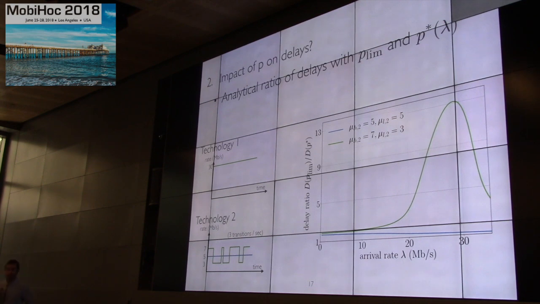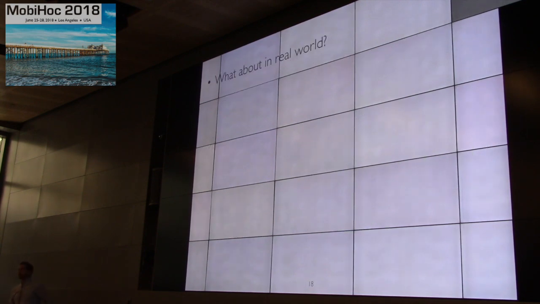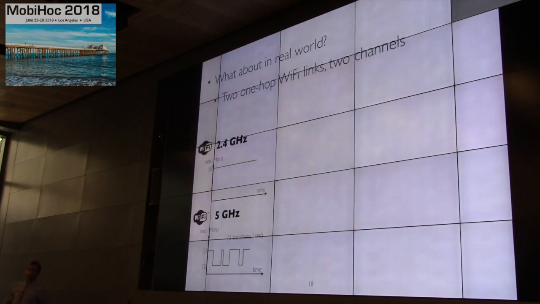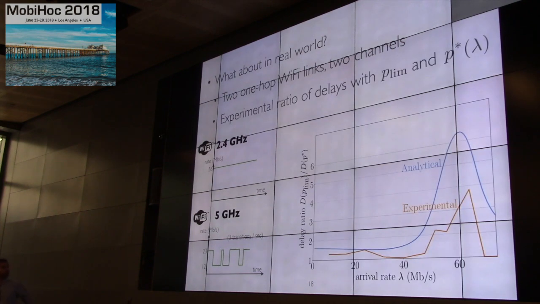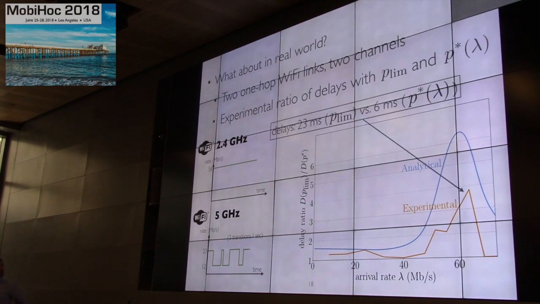So these are analytical results. So what we want to see next is, okay, what about in the real world? Does it happen also in a real experiment? And we still use the same scenario, same setting. And actually, yes, it does happen. Here again, we show the ratio in the delays obtained with the static probability and with the optimal probability. And we see that the ratio can go up to 6 in the analytical case and around 4 in the experimental case. And here again, the difference is really significant.